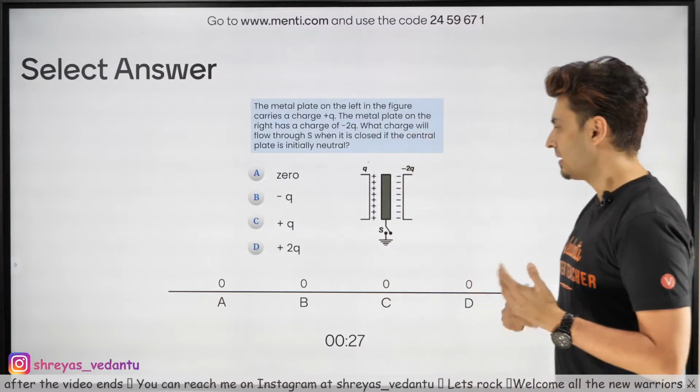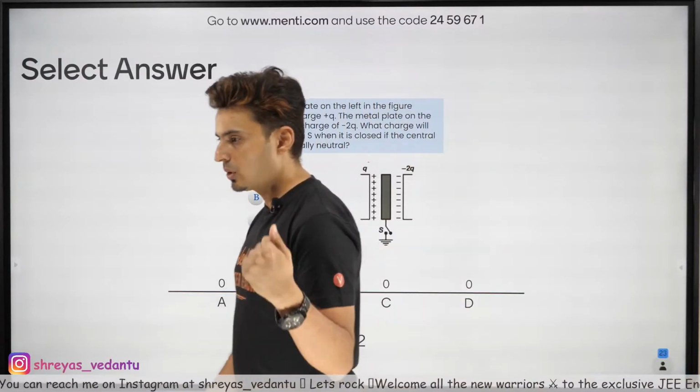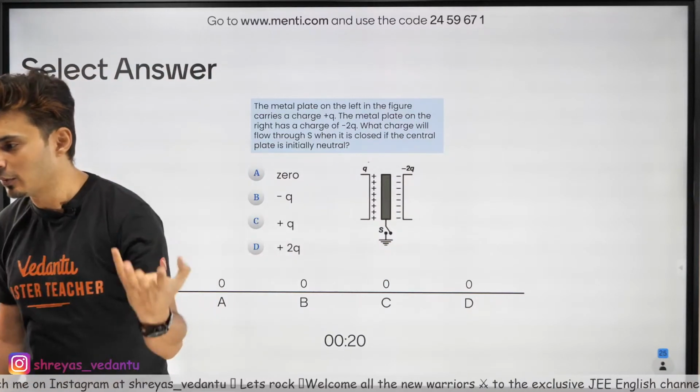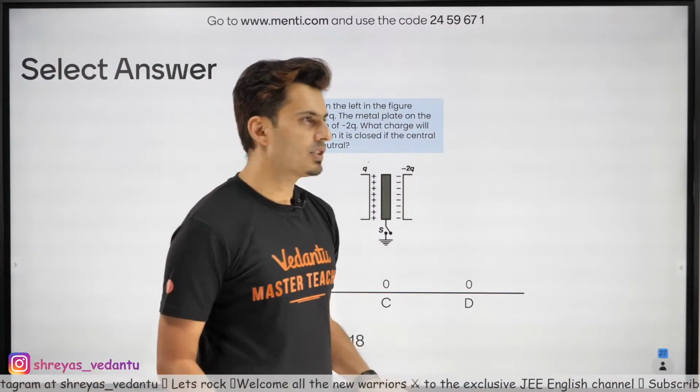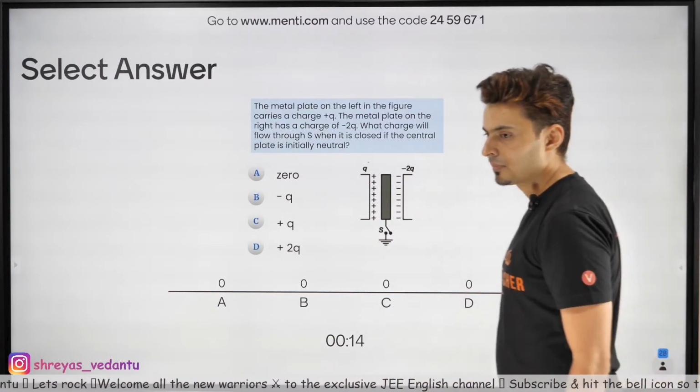See, think about it. What will happen when you close it? It will become the same potential as that of the ground, which is 0 volts. That's your hint. And when it becomes 0 volts, what should happen? What should exactly happen? Think about it.